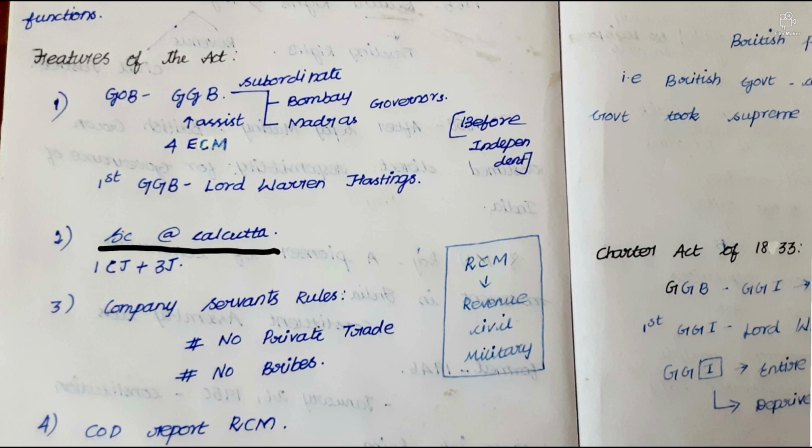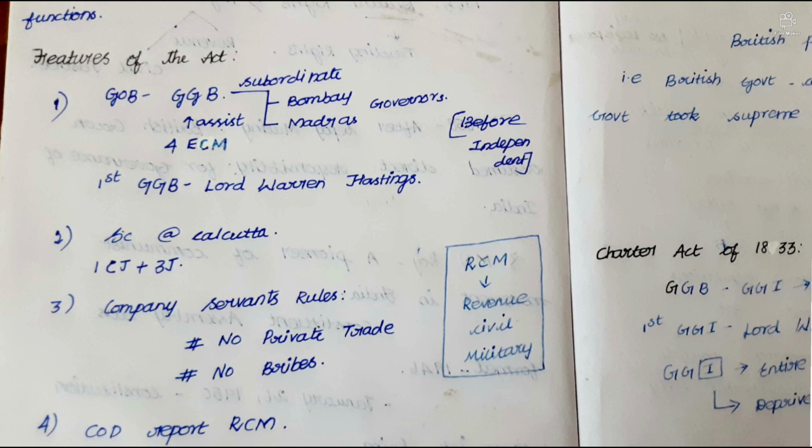Second point is they established a Supreme Court at Calcutta. Of course, a Supreme Court means you should have judges. It was one Chief Justice and three other justices. Then company servants, now government servants, were to take no private trade and no bribes under these rules.